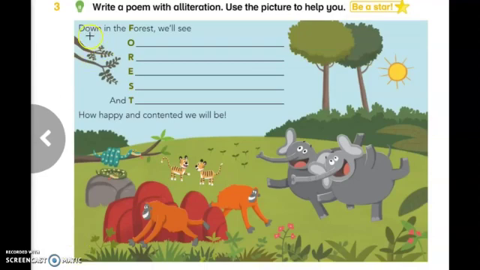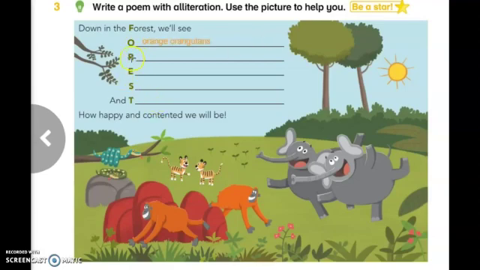Let's start. Down in the forest, we'll see. As you can see here, we have letter O, and we have to use words that begin with sound O. For example, we can say orange, orangutans.